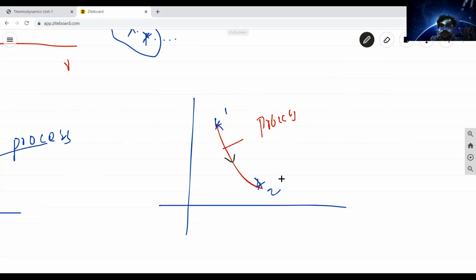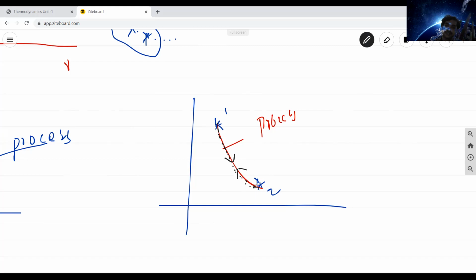The path line does not change, the same path, so the properties again vary from state 2 to state 1 without change of path. That process is called a reversible process.